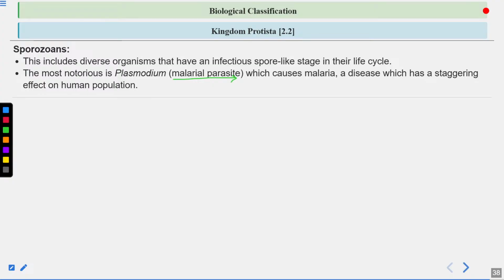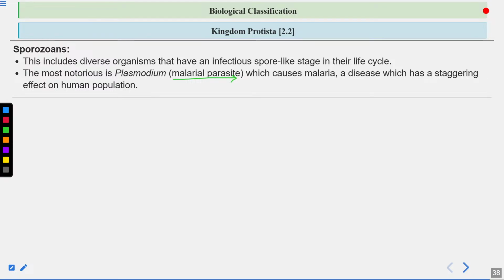Then there are different stages. First is the sporozoite, then there will be merozoites. Then the schizont will be formed, then again merozoites will be formed. Then gametocytes are formed. Gametocytes are the sexual stage. That's why the life cycle of Plasmodium is very complex. One is the female gametocyte, another one is the male gametocyte.